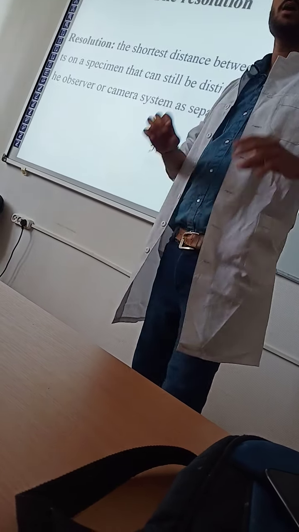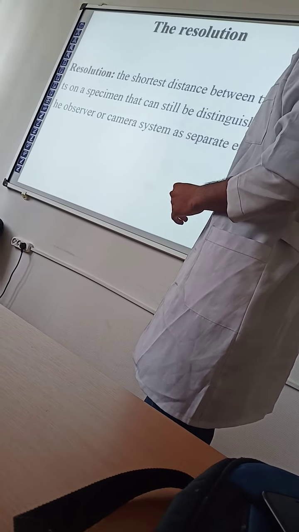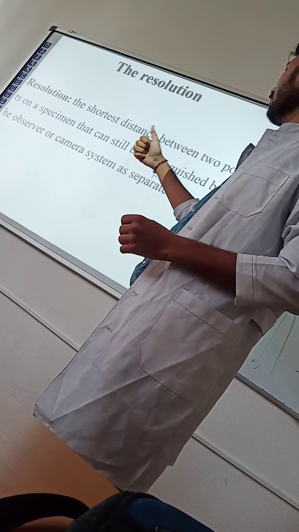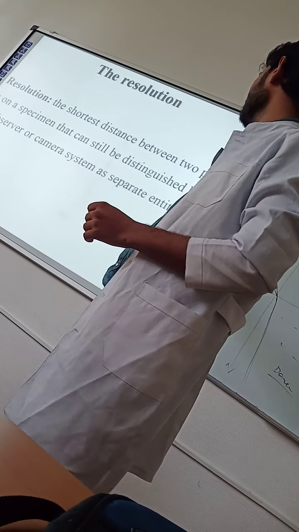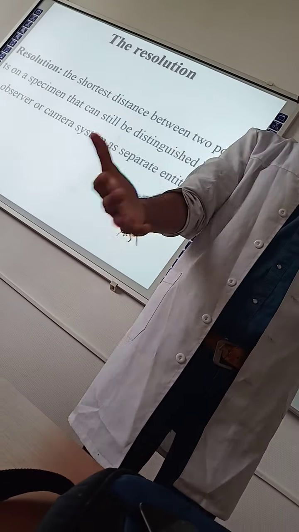What is resolution? Resolution is also an important point of a microscope. It is the shortest distance between two points on the specimen that can still be distinguished by the observer or camera system as separate entities. When we see an object like bacteria or a virus, it is far away.